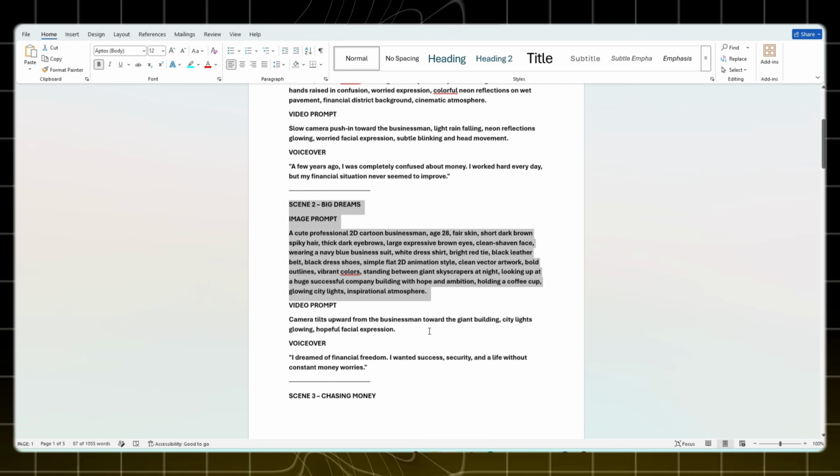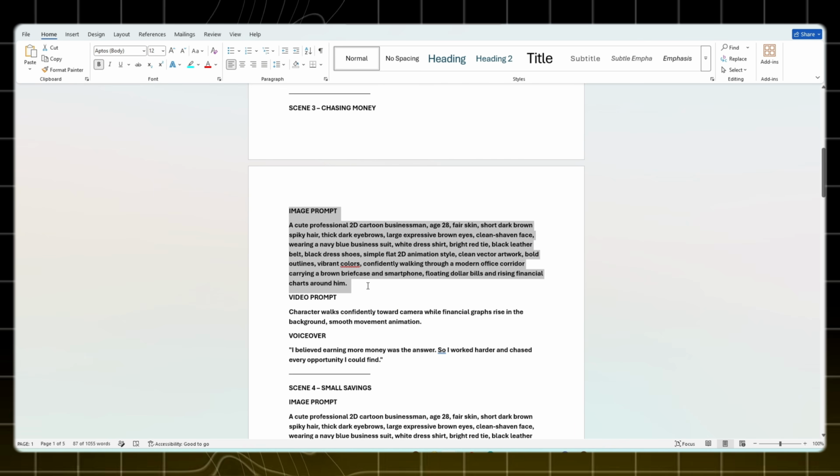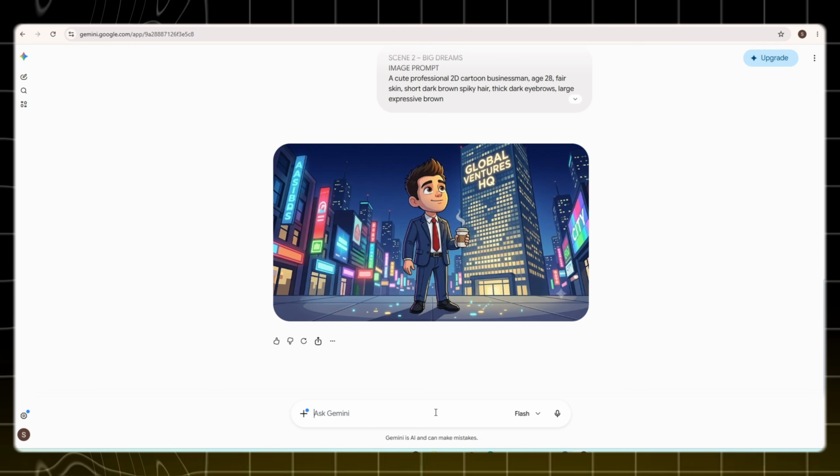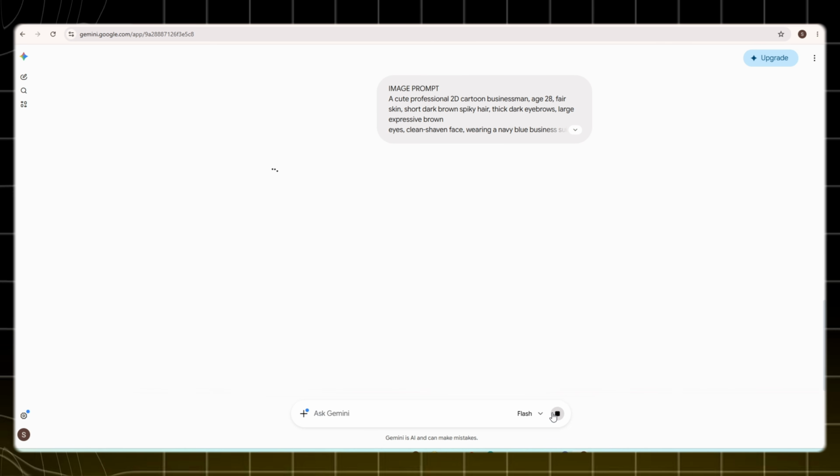One of the best things about Google Gemini is that it's completely free to use, so there's no need to worry about additional costs. Not only is it free, but it also produces outstanding results that are more than good enough for professional content creation.